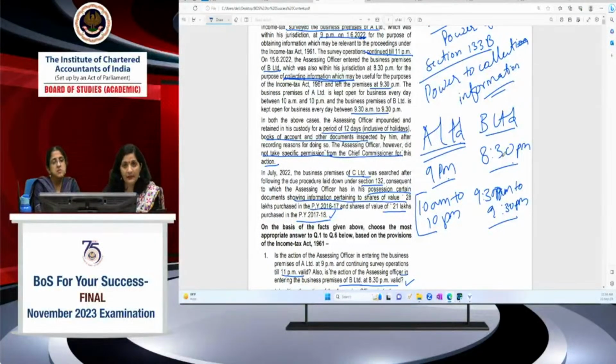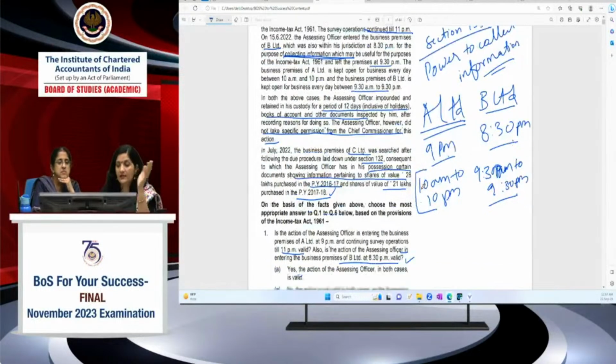In the case of B Limited, for what purpose has the income tax authority gone? They have gone for collecting information. In the case of information, limited powers are there, right? For collecting information also, the authority can enter only during the business hours. So here also the business hours are from 9:30 a.m. to 9:30 p.m., and the income tax authority entered at 8:30 p.m. So the action of the assessing officer is valid in both the cases.